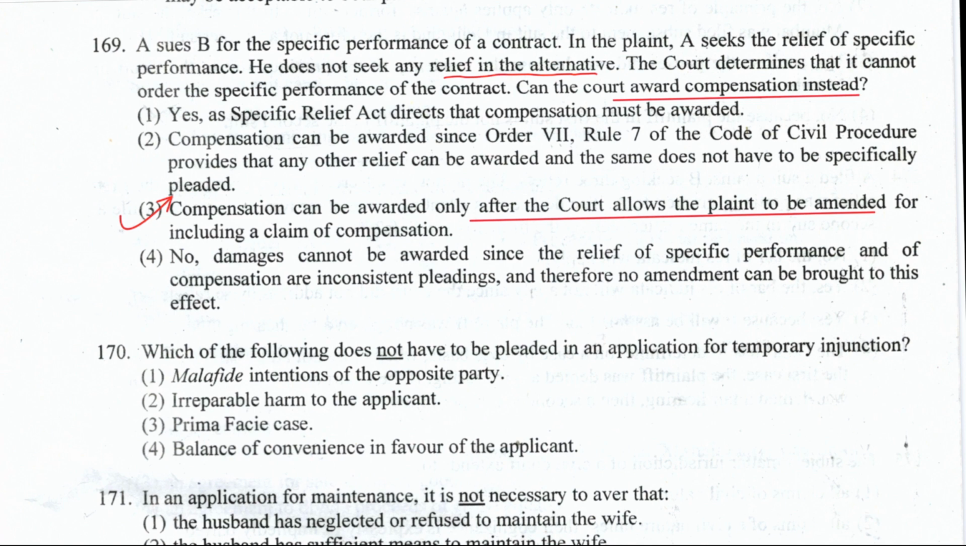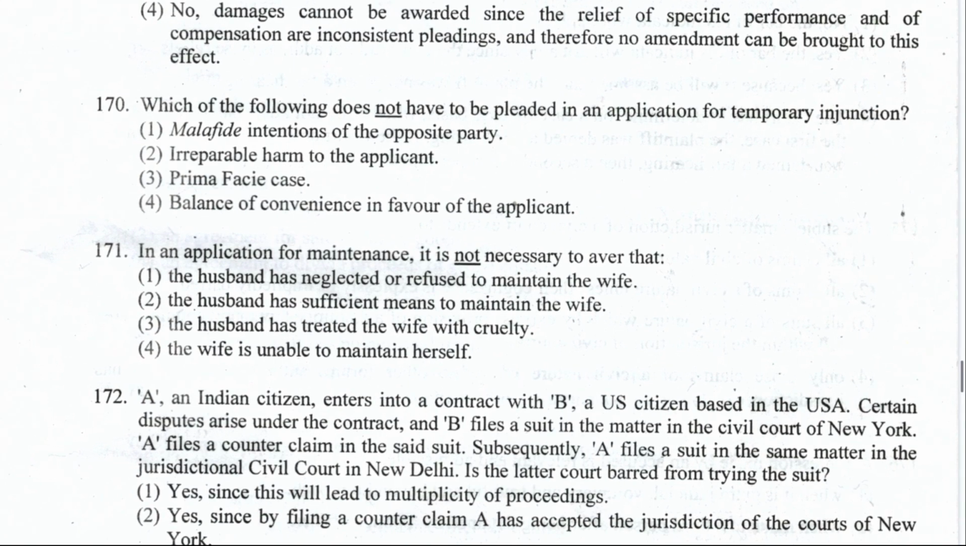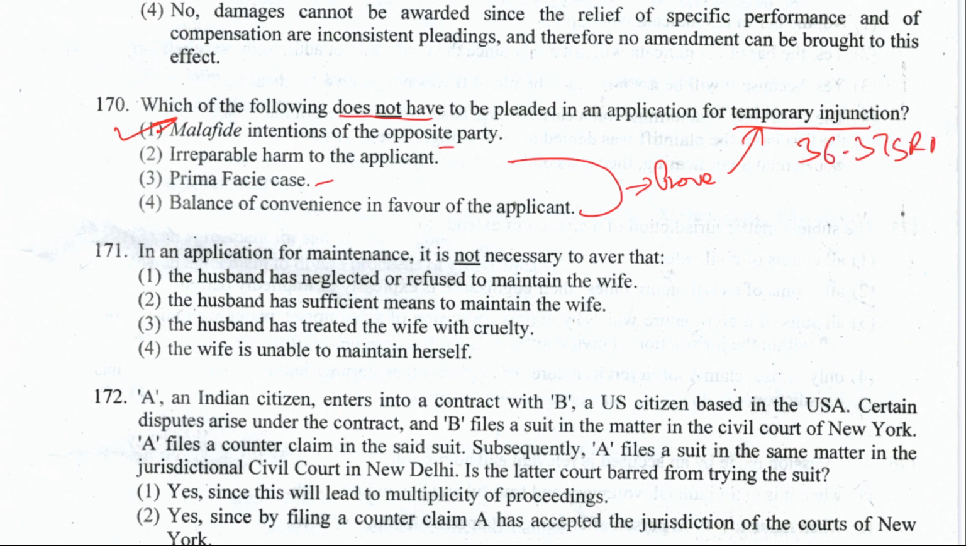And where is this mentioned? It is written in the proviso to sub-section 5 of section 21. And 21 of which Act? Of the Specific Relief Act. Next 170, which of the following does not have to be pleaded in an application for temporary injunction? Mala fide intention of the opposite party does not have to be pleaded. There is no need to write this. Irreparable harm, prima facie case, and balance of convenience are the three things you have to prove, then you can ask for a temporary injunction. So this is not needed. 1 is the answer. Where are temporary injunctions mentioned? In sections 36 and 37 of the Specific Relief Act, and the procedure is in Order 39.